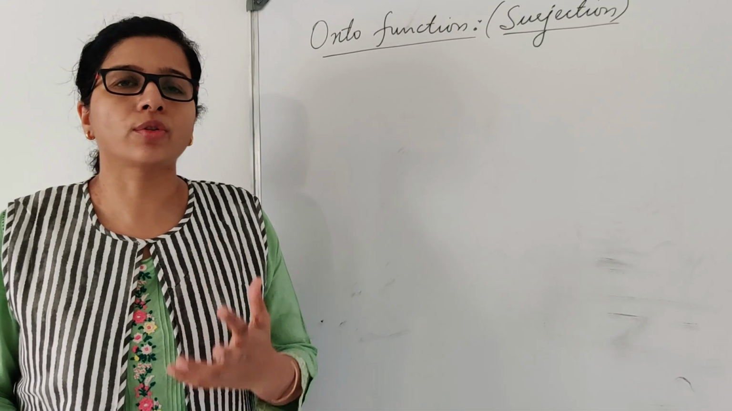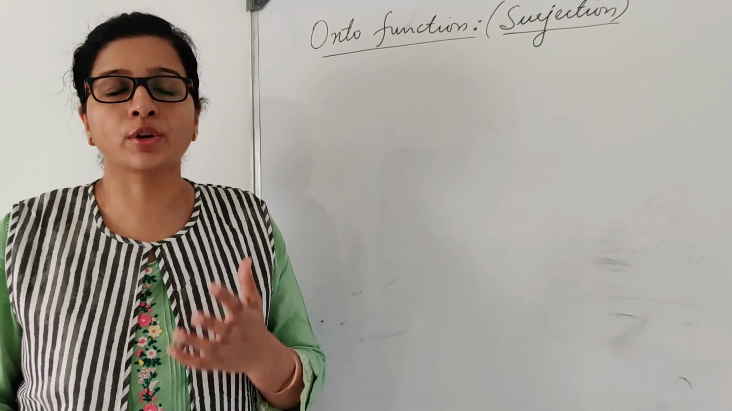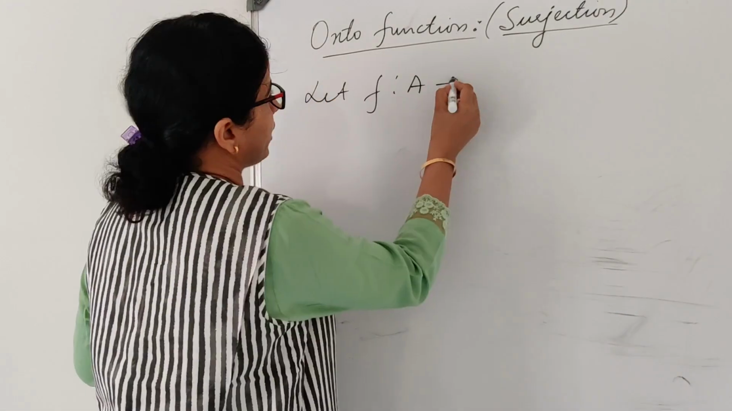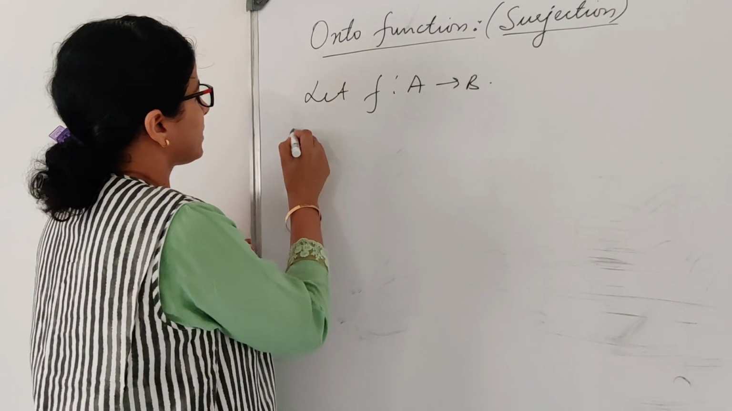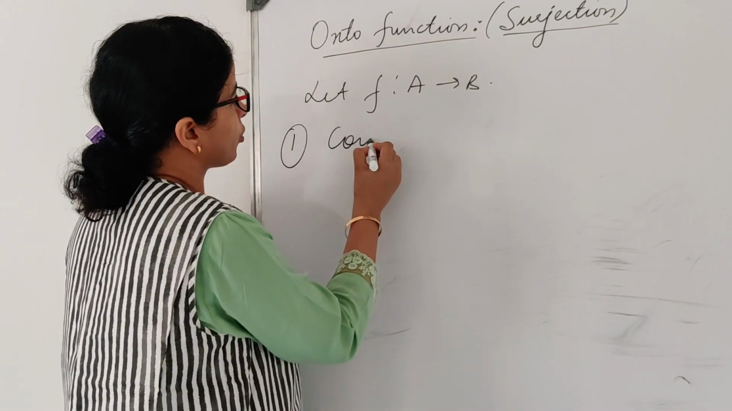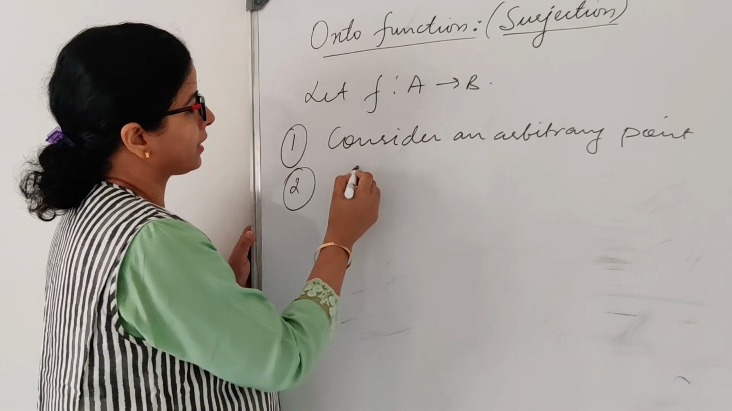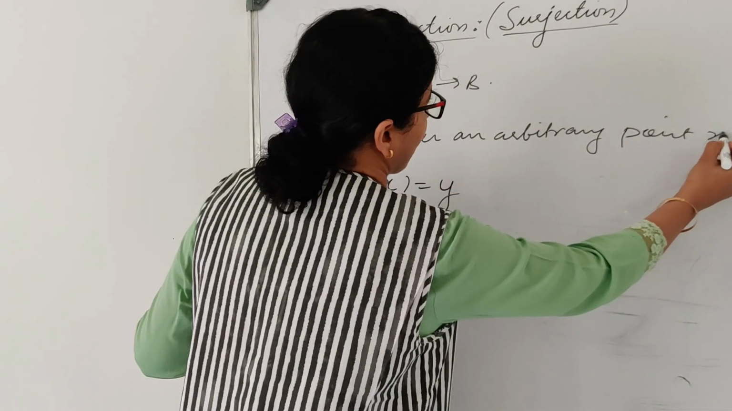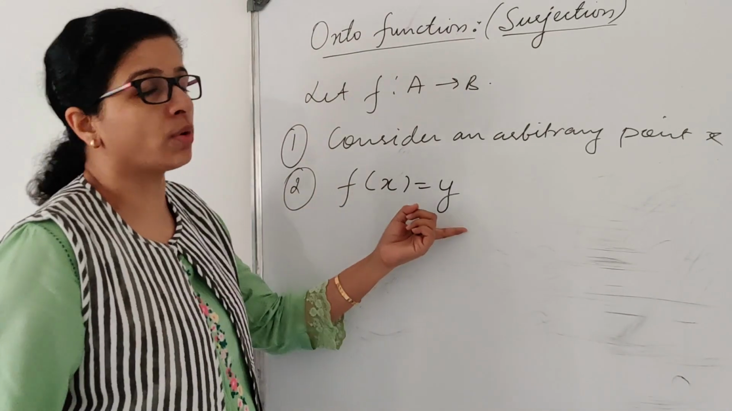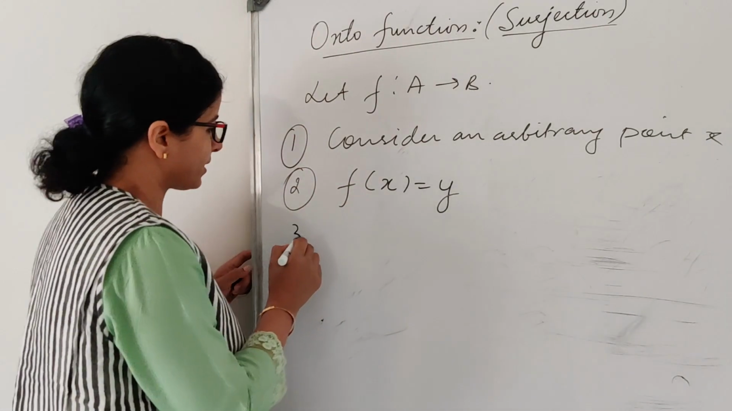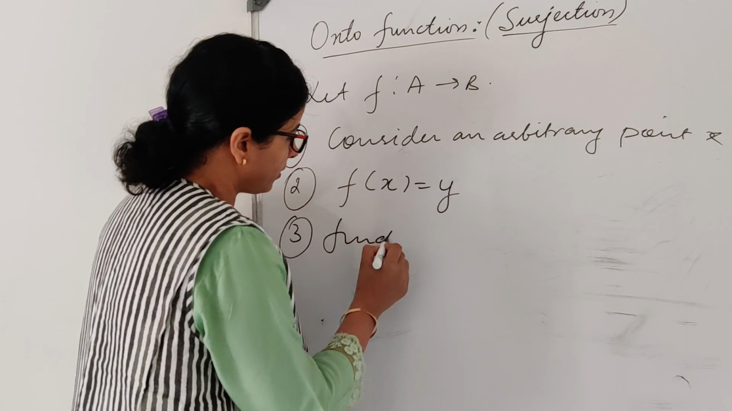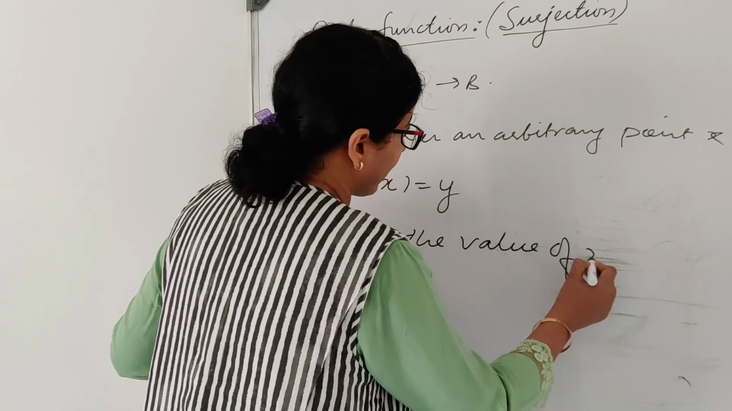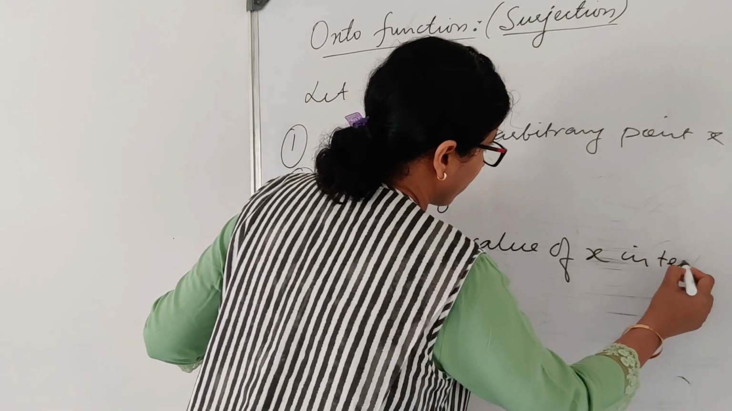Now I will tell you the algorithm for how you have to check whether your function is onto or not. So let us consider a function from A to B, right? Step 1 is to consider an arbitrary point. Second, keep f(x) equal to y. Say, for example, if you have taken x as an arbitrary point, f(x) is equal to y. Okay, what is step 3? Find the value of x in terms of y.